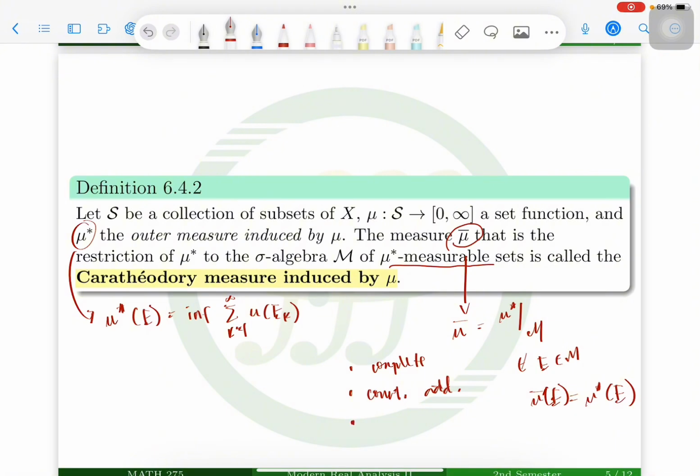It is also defined on a sigma algebra, so it supports set operations, unions and everything else. The purpose is to turn the rough set function into a measure. So this category measure induced by mu is a measure.